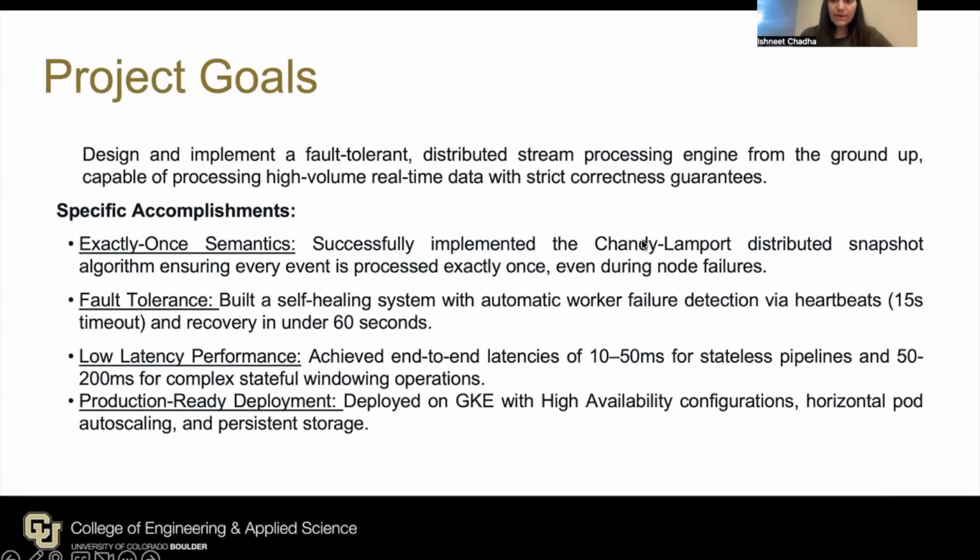In terms of specific accomplishments, first we achieved exactly-once semantics by implementing the Chandy-Lamport distributed snapshot algorithm. Second, we built fault tolerance into the system. Third, we reached low latency performance, end-to-end latencies of about 10 to 50 milliseconds for stateless pipelines and 50 to 200 milliseconds for more complex stateful windowing jobs. Finally, we have a production-ready deployment on Google Kubernetes Engine with high availability configuration, horizontal pod autoscaling, and persistent storage for state. Now I'll zoom into the software and hardware components.